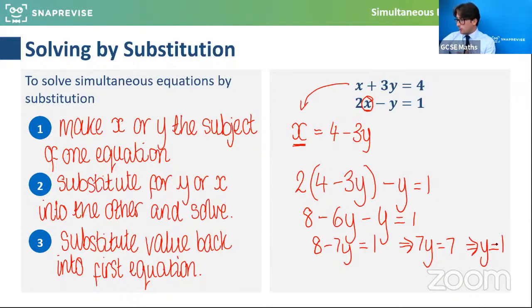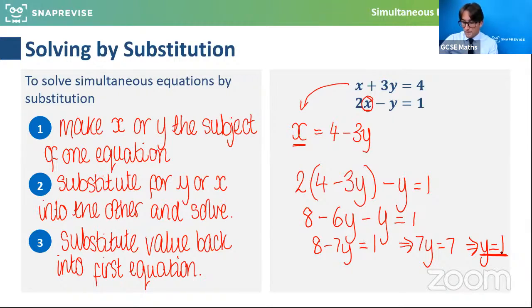So just as a little pause, as a checkpoint, well done to those of you that have shared answers, and thanks very much for doing that in the chat, giving it as a coordinate pair or explicitly as x equals this and y equals this. We've found the value of y going through my method so far. And the way I did that is I made x the subject, put it in the other equation, got it all in terms of y, and found that y is equal to 1.